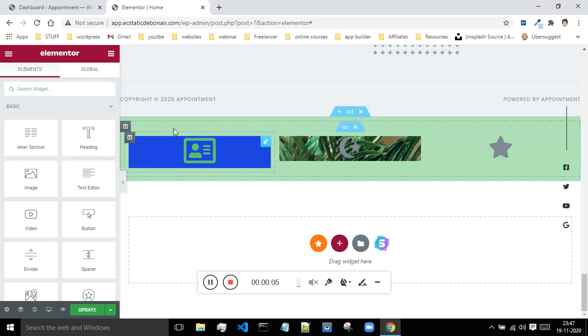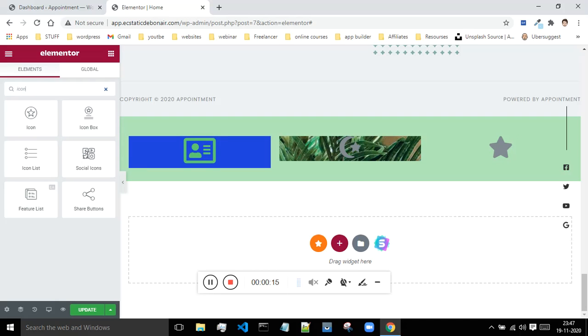Previously we have seen how to display these logos and how to display these icons. Now in this class we will learn something about the icon box. So icon box, here it is. We will be making use of a similar kind of configuration.